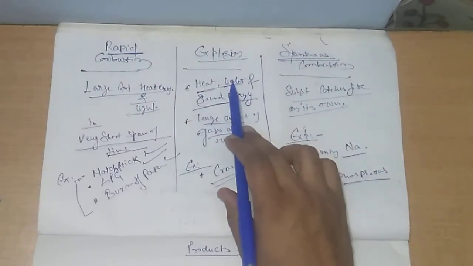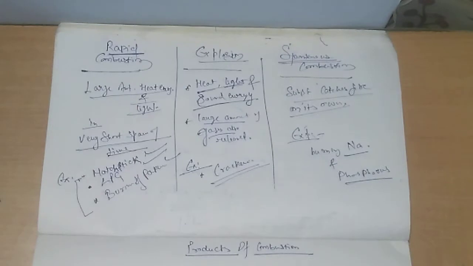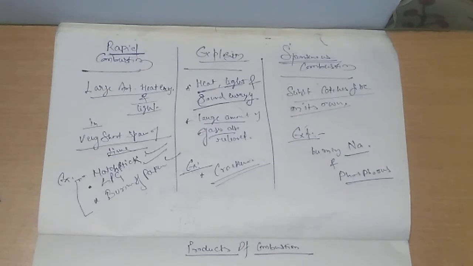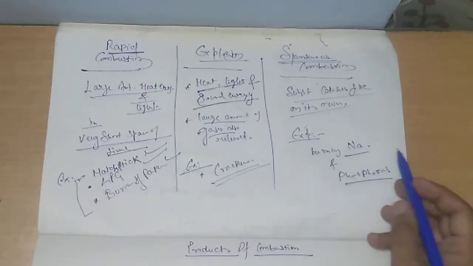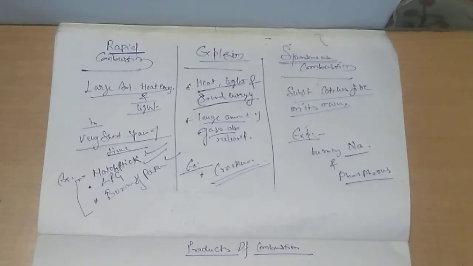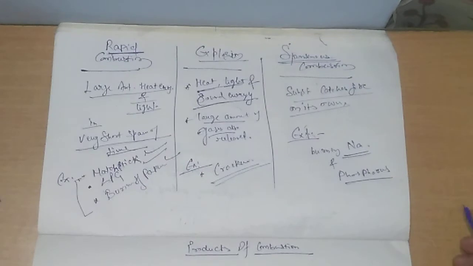Now spontaneous combustion means when a substance catches fire on its own, there is no need to set it on fire from an external source. Such kind of combustions are called spontaneous combustions. For example, burning of sodium or phosphorus. When sodium particles come in contact with oxygen, they automatically start burning by themselves. So this is an example of spontaneous combustion.